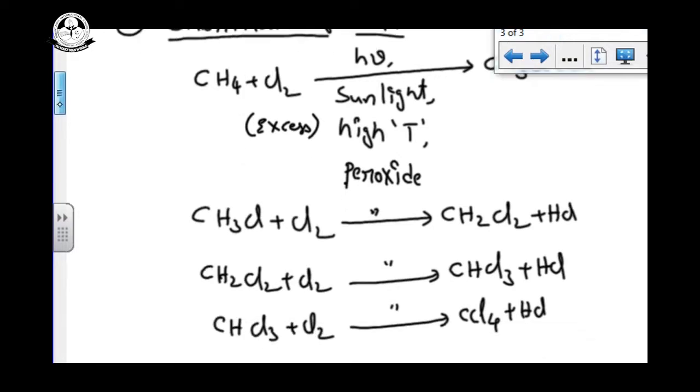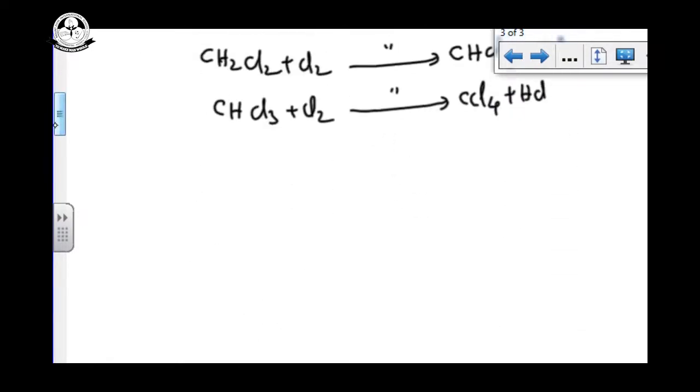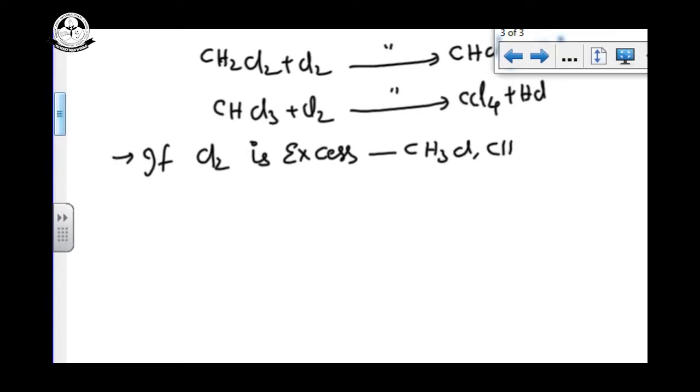What happens if methane is in excess? If chlorine is in excess, we get CH3Cl, CH2Cl2, CHCl3 and CCl4, many products.